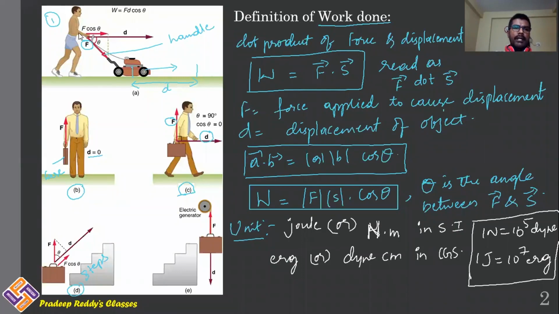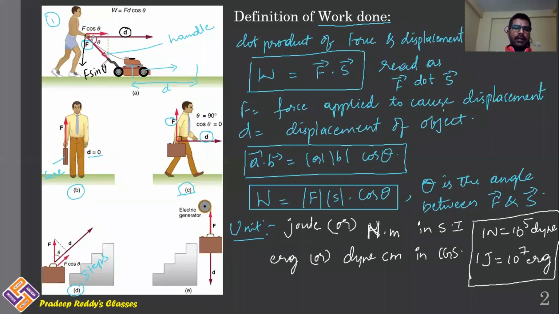When you are applying force here on the lawn roller, the force applied is along the handle, and the displacement is caused along the right side. This is displacement, right side. As we know, the dot product between force and displacement gives you work done. In order to find work done, you will resolve this force into two components. One component is F cos theta and the other component is F sin theta, which is in the downward direction.